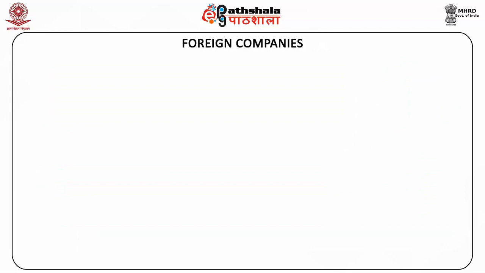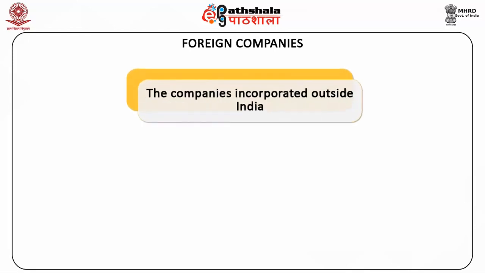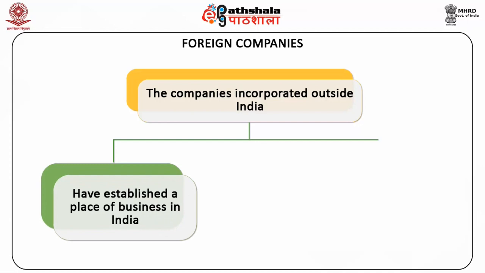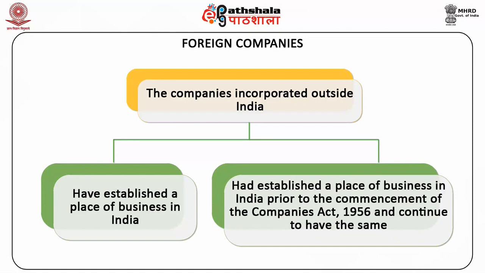Foreign companies are companies incorporated outside India but A. have established a place of business in India, or B. had established a place of business in India prior to the commencement of the Companies Act 1956 and continue to have the same.